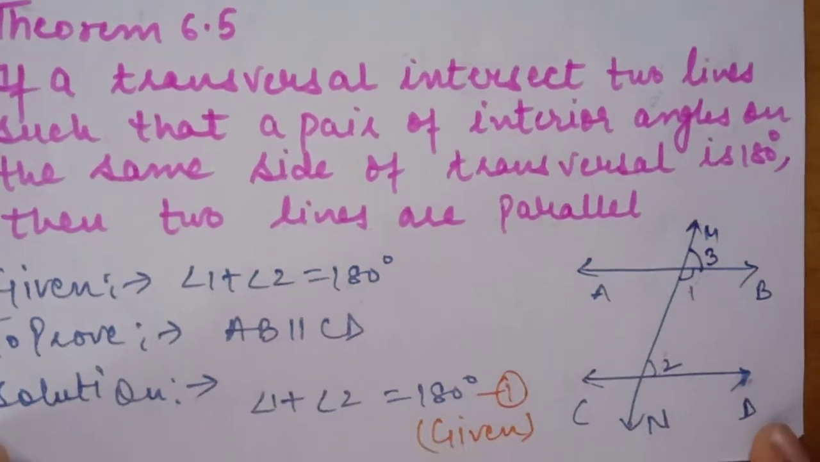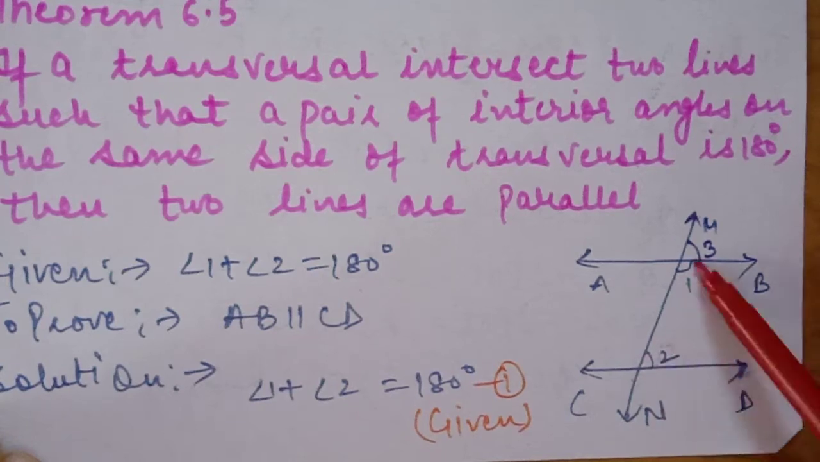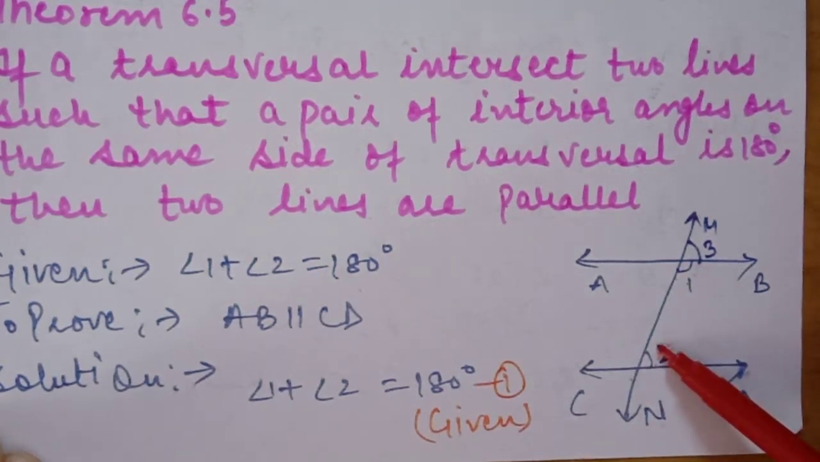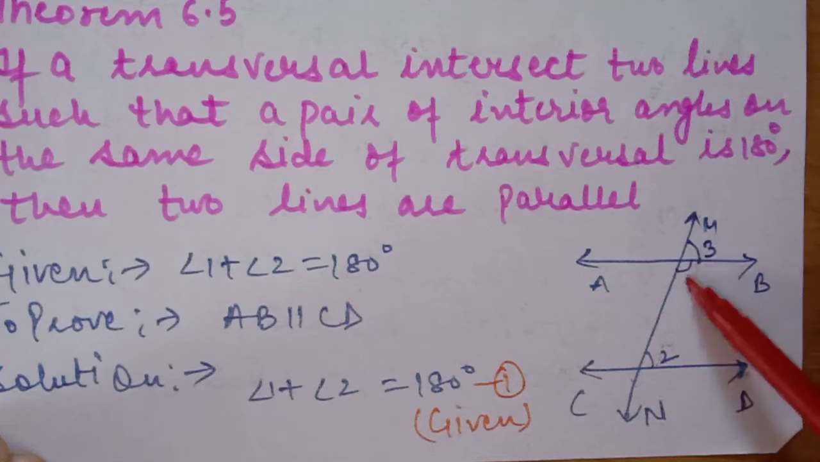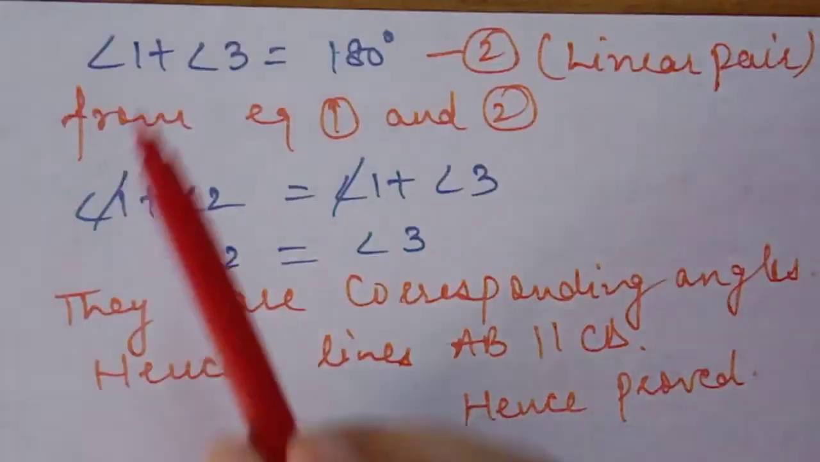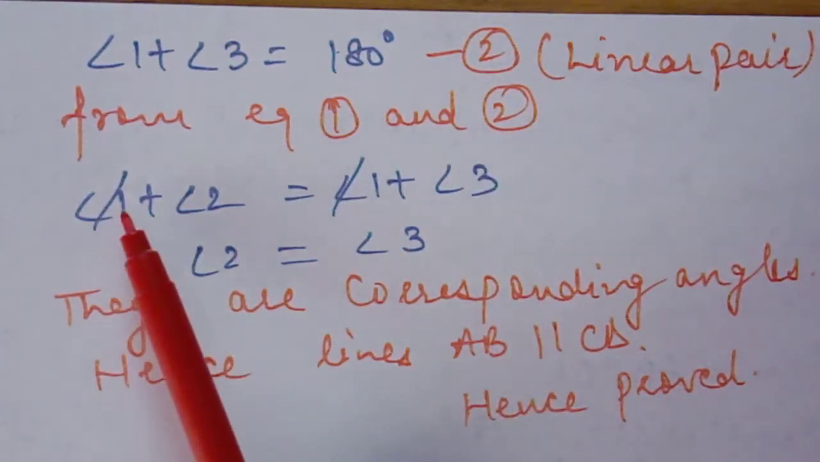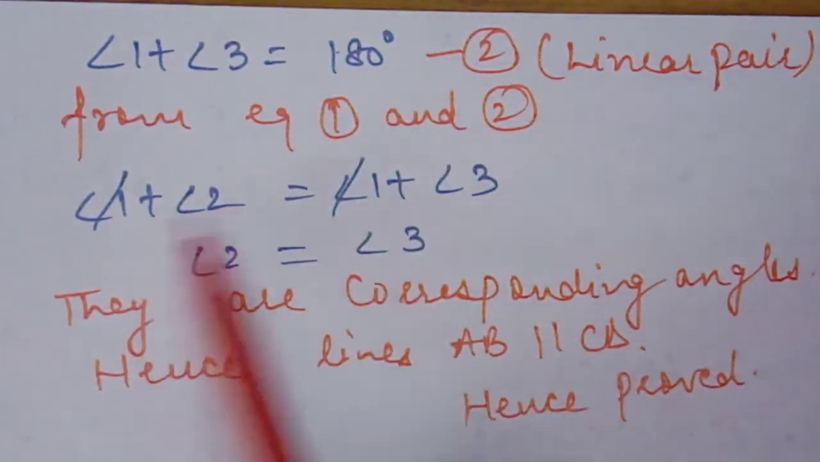So we will follow another method, like we will use a condition of parallelism to make these two lines parallel. 1 plus 2 is equal to 180 degrees. It is also already given. 1 plus 3 is also 180 degrees because of a linear pair. So if 1 plus 3 is also 180 because of linear pair, from equation number first and second, if they both are equal to 180, then they are equal to each other.